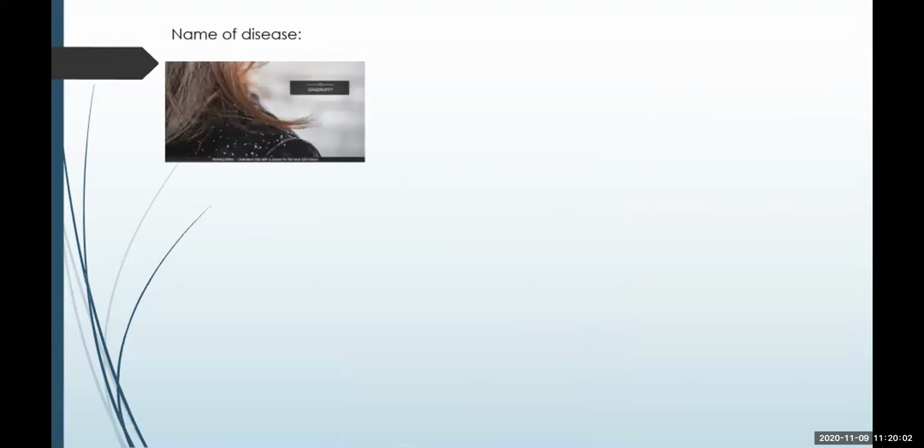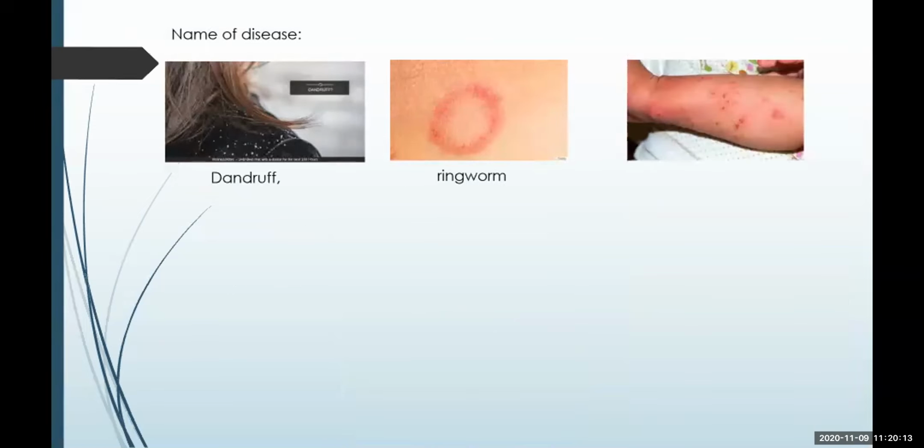The next disease is, as you can see in the picture, dandruff, ringworm, and scabies. See, in all the three cases, the symptoms are different. In dandruff, especially in the hair, the fungal hyphae, dry powder is seen which falls off on the shoulder.